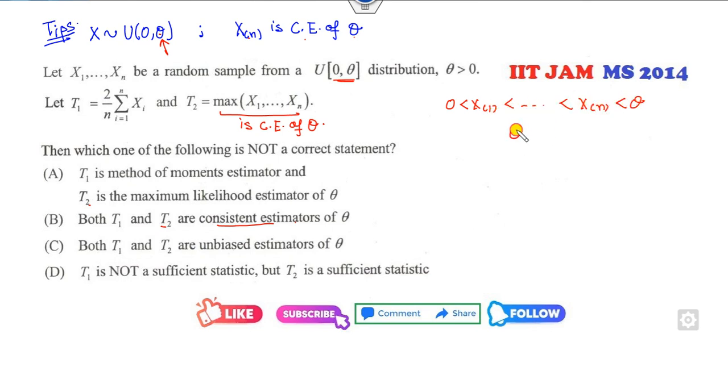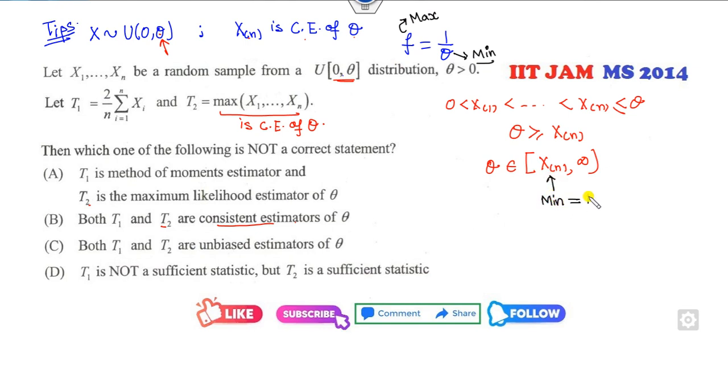Fine, so it means that theta should be greater than or equal to xn. So theta belongs to the interval from xn to infinity. What is the function? The function is 1 over theta. So clearly, how can you maximize this? It is maximized only when theta is minimum. So what is the minimum value of theta? This is my minimum value, xn. So this is my MLE. So xn, that is my T2, is the MLE.